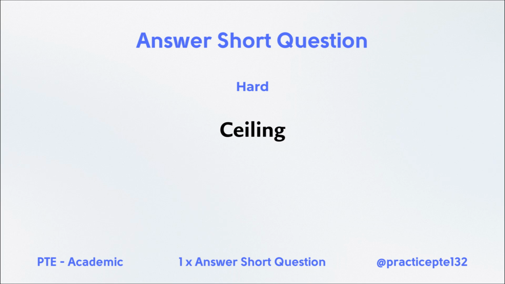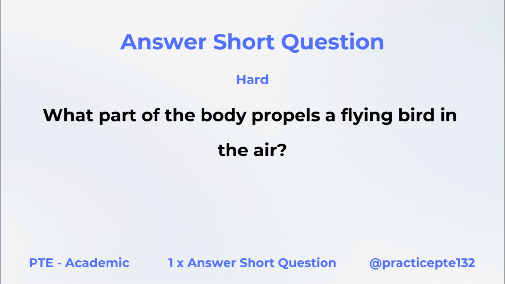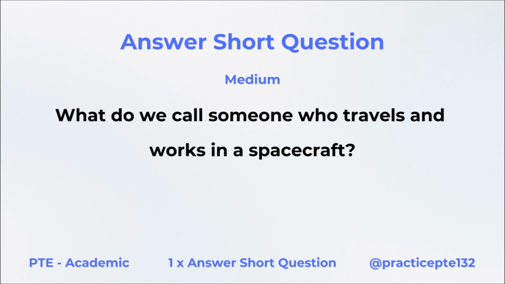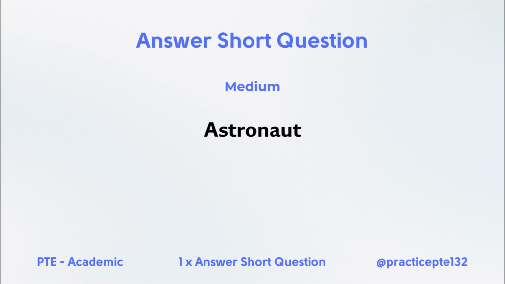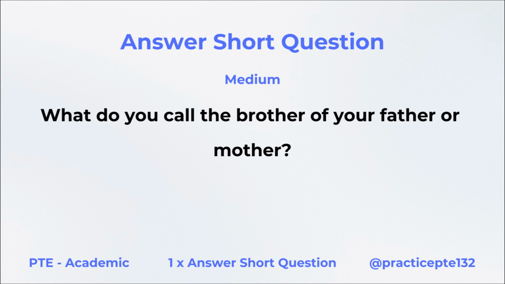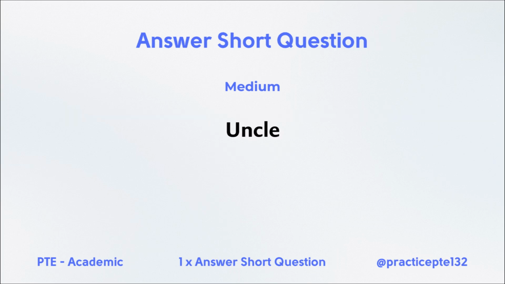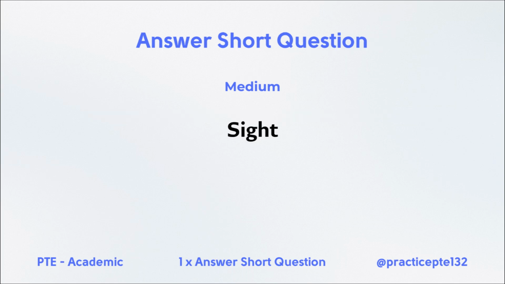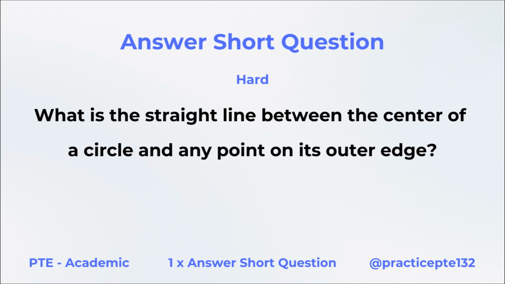Ceiling. What part of the body propels a flying bird in the air? Wing. What do we call someone who travels and works in a spacecraft? Astronaut. What do you call the brother of your father or mother? Uncle. What does the color green help for? Sight. What is the straight line between the center of a circle and any point on its outer edge?